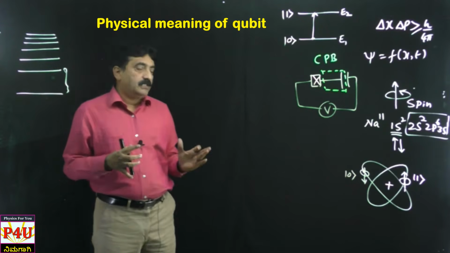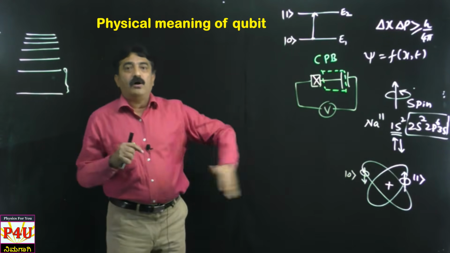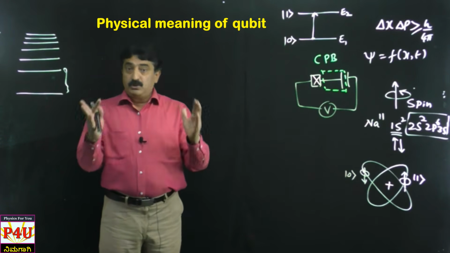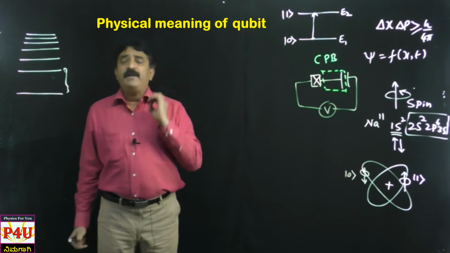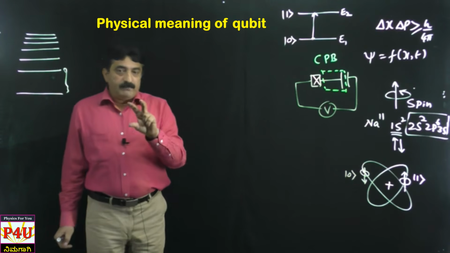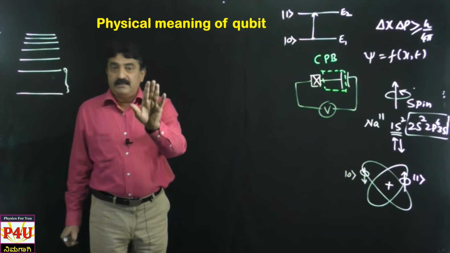Actually, physics part, there is no end. I can go on and on and on about this for several hours together, but that is enough for your level. Qubit is making use of particles' behavior. It is a manipulation of the properties of the particle at basic level, that's all.